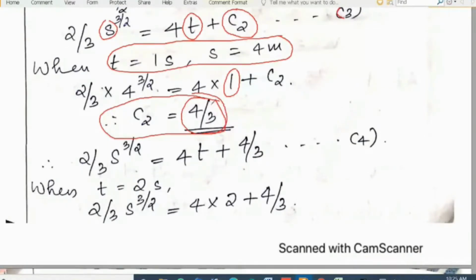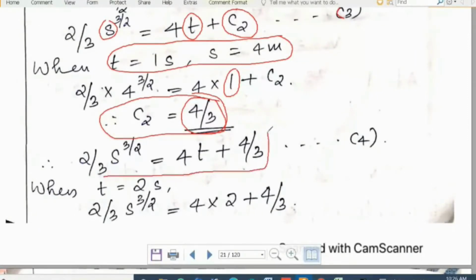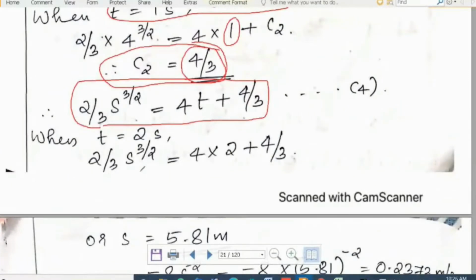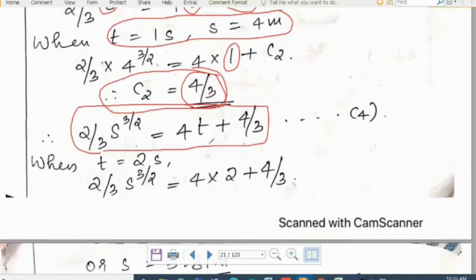Sometimes it may have some effect on the final equation. So (2/3)s^(3/2) = 4t + 4/3. This is the final equation. Or you can simplify this: (2/3)s^(3/2) = 4(2) + 4/3. How did we get this?